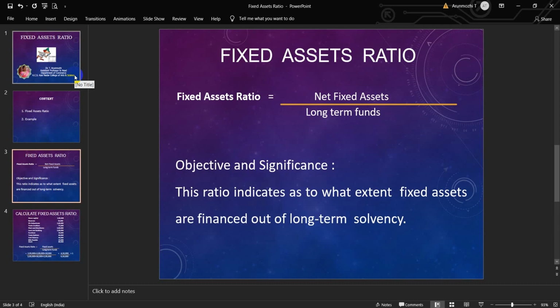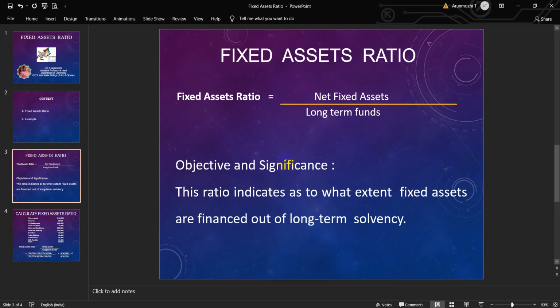long-term funds. The main objective of this ratio is to indicate to what extent fixed assets are financed out of long-term funds. When we say net fixed assets, it is gross fixed assets minus the depreciation. When I say long-term funds, the equity share capital, preference share capital, reserves and surplus, debentures, and other long-term loans go for the long-term funds.